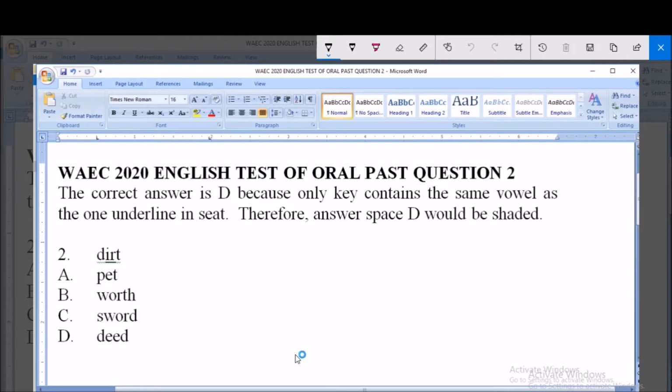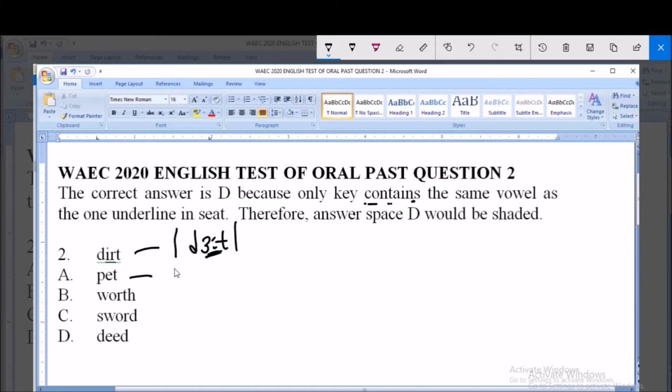Question number 2. The question says we should use the same instruction: look out for the word among the list of options provided that contains the same vowel sound as in the given word, particularly the underlined letter. And the underlined letter here is EA. So this word is pronounced as death. Let me transcribe it so that it will help us. Death. So we're looking out for the word that has this particular vowel sound.